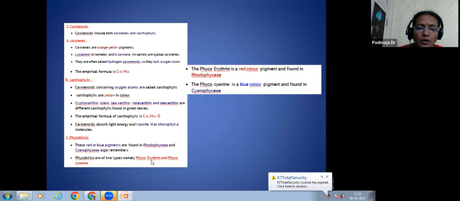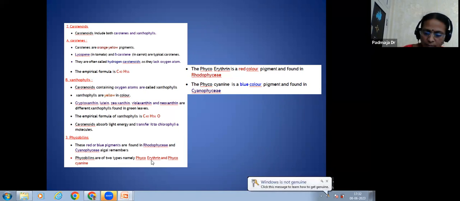And phycobilins are of two types, namely phycoerythrin and phycocyanin, which are red and blue in color. Phycoerythrin is a red color pigment found in Rhodophyceae, and phycocyanin is a blue color pigment found in Cyanophyceae.